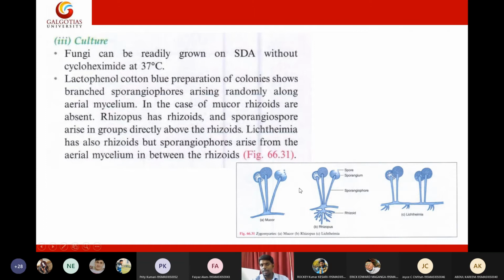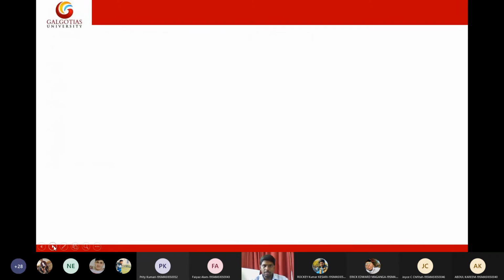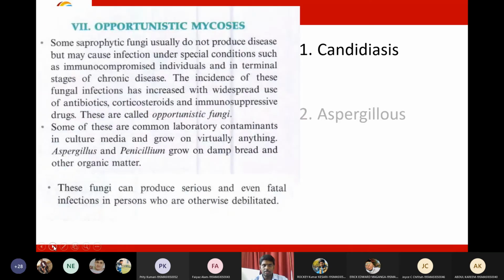Then with the help of LPCB, lactophenol cotton blue, you can visualize the complete morphology of the fungi. In order to differentiate Mucor, Rhizopus, and Lichtheimia, you need to know the presence or absence of rhizoids and the rhizoid arrangement. By observing the rhizoid arrangement, you can distinguish the various species of the Mucorales, including Mucor, Rhizopus, and Lichtheimia. This can be visualized by LPCB. So this is all about mucormycosis. Let me go to the next one.